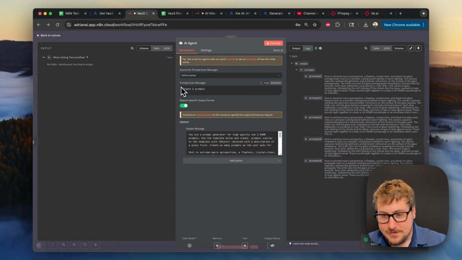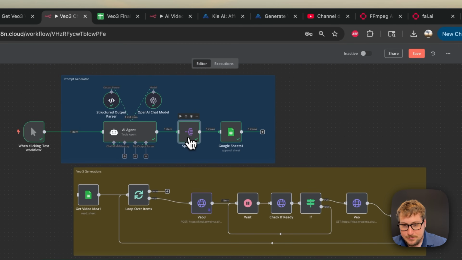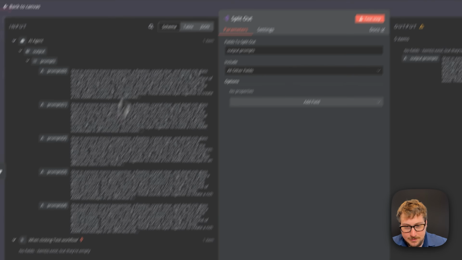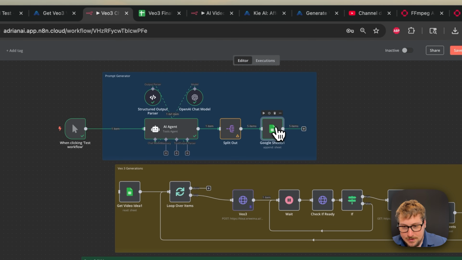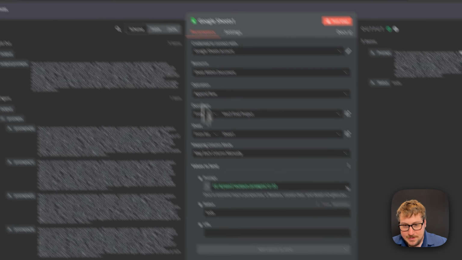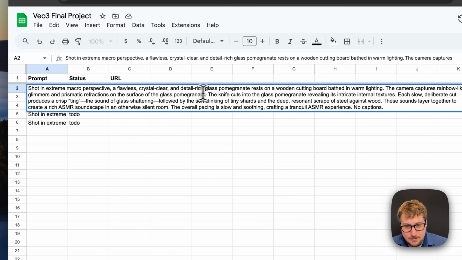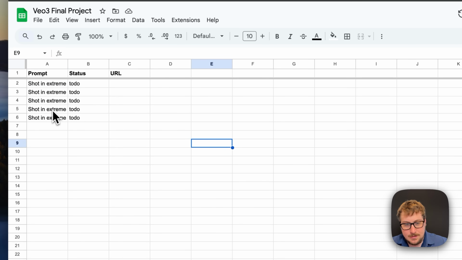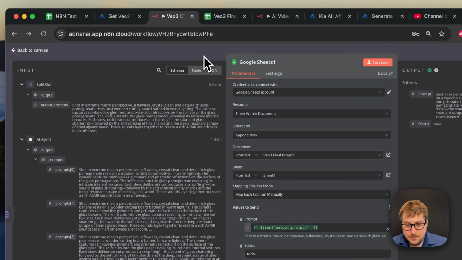And there we go. So basically it's outputting one item as all 5 of these prompts, and then the next one is splitting out. Essentially in this section, we just dragged this to right here. So it's splitting all these out into separate objects or items, and then those 5 items are all going into Google Sheets, and they're all being entered here with the status of to do. Now that we go to the sheet, you'll see we have this description, and this one is about a pomegranate, this one is about a glass banana, and as you can see, all of them are different fruits for our video, which is the whole point.